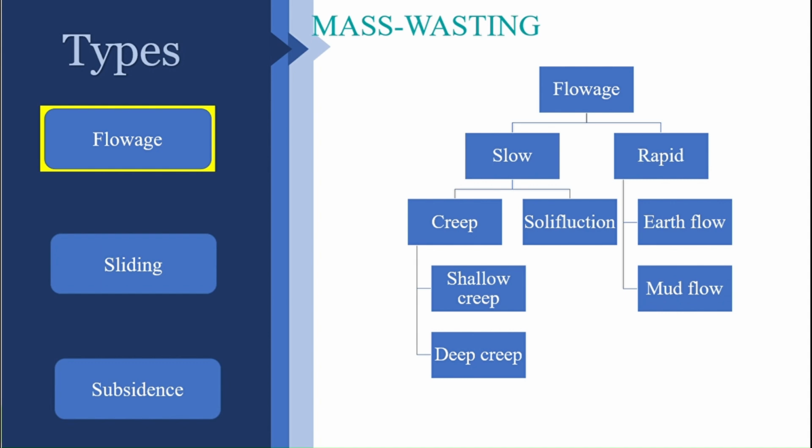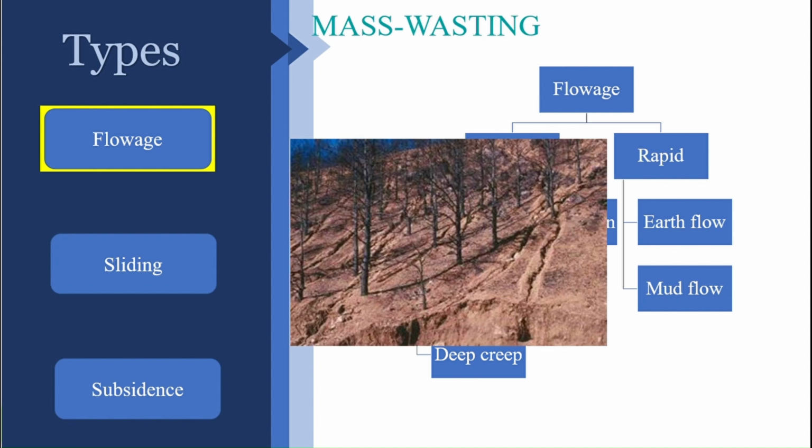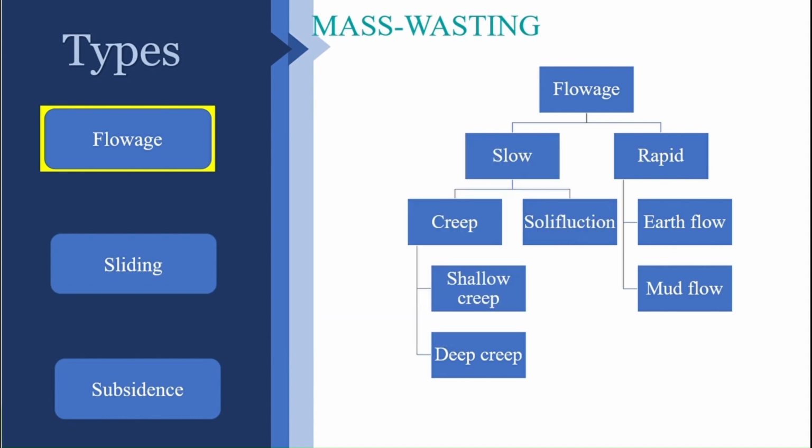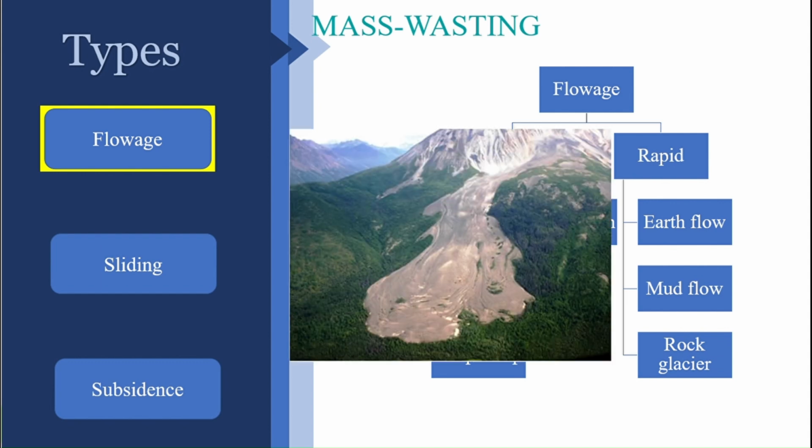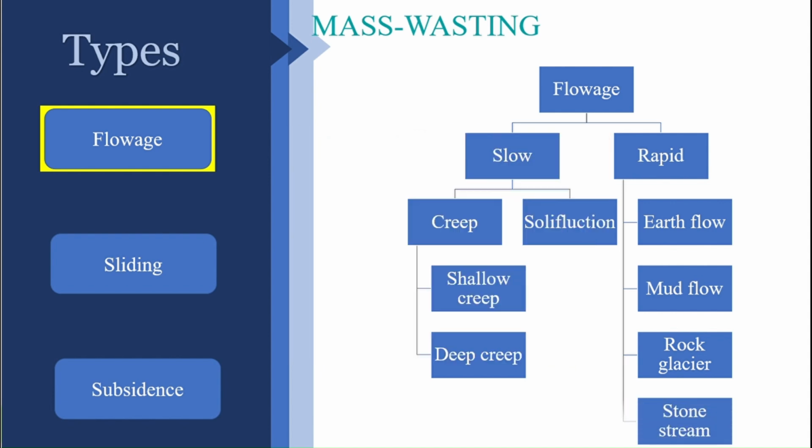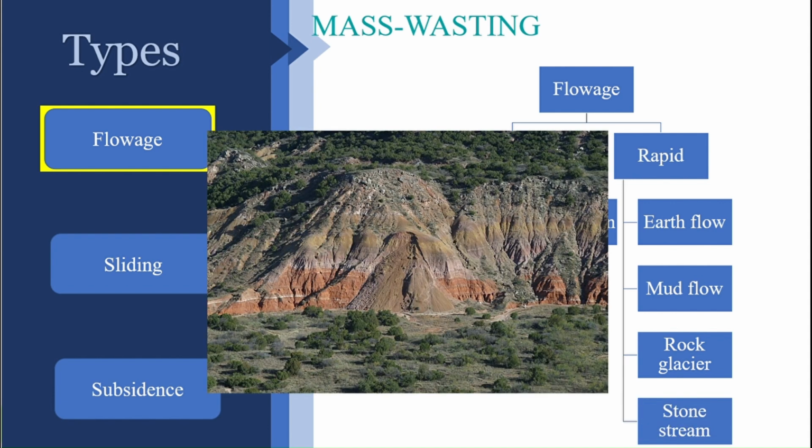The second subdivision is mud flow, where a particular size of grains, here mentioned as mud, moves down the slope. It is called a mud flow. Then we have rock glacier, which means the rock along with the glacier moves down the slope. And we have the last category, the stone stream. When the land is so dry, when it does not have any grip, it moves down automatically due to gravity, and that forms the stone stream. So these are the subdivisions of flowage.